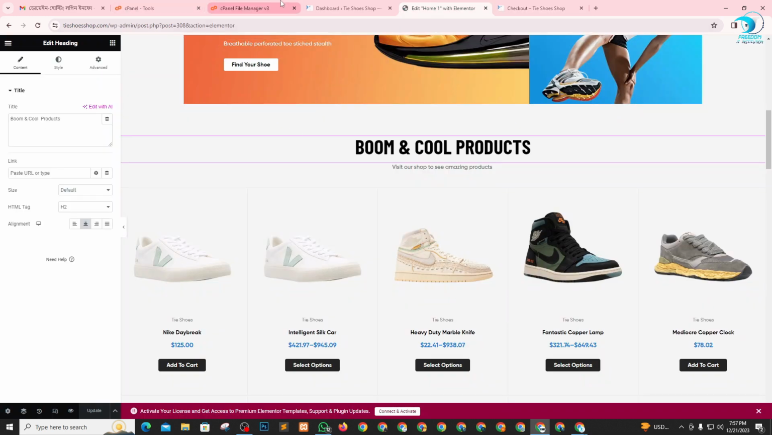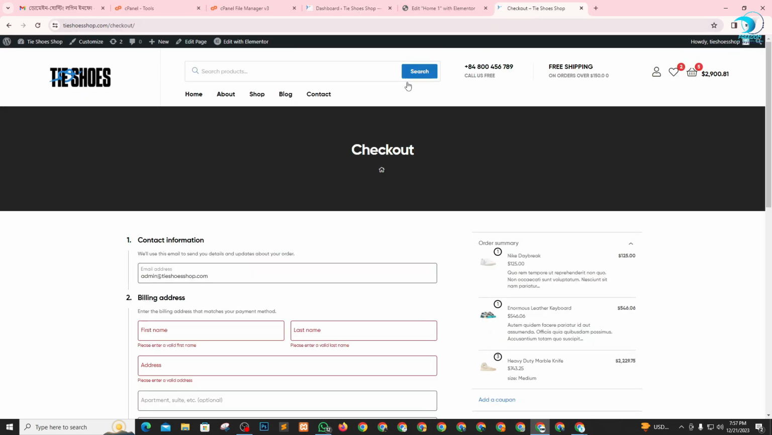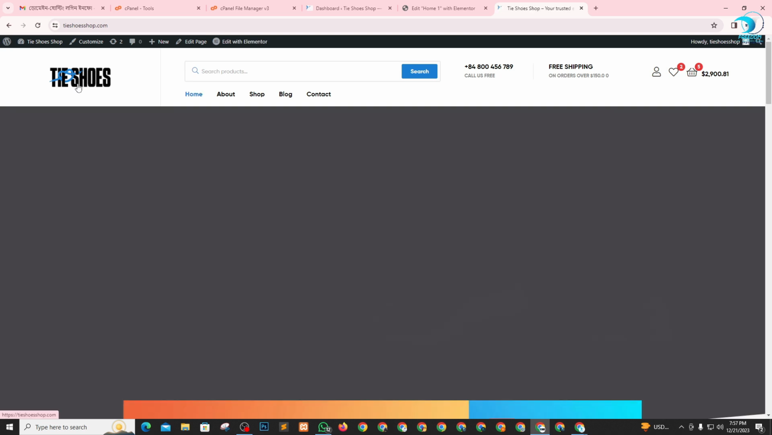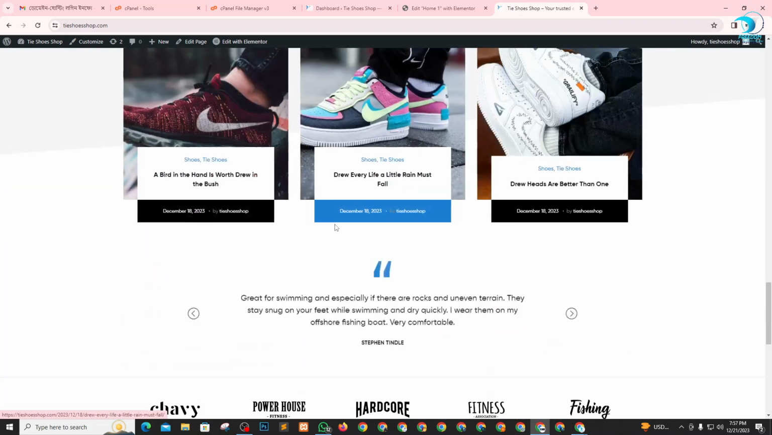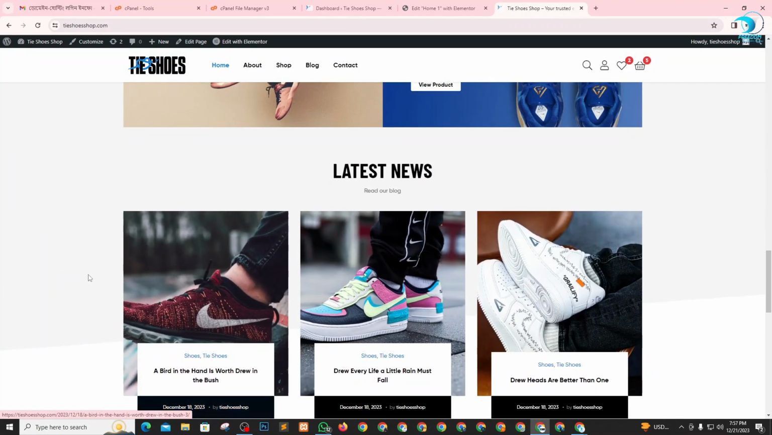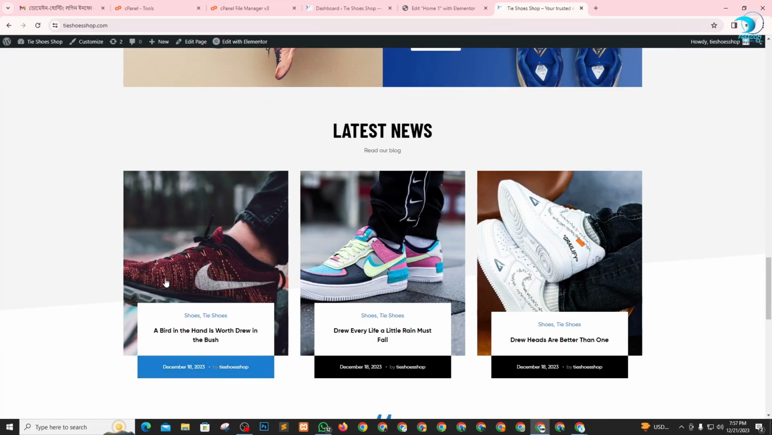Next step: how do you go to the home page? This is your logo. Just scroll down, and here is some blog, like how many products are available in your hand, and whether this product is really good or not. You explain this product, how many people are using these shoes, what is the efficiency of this product, or anything else.